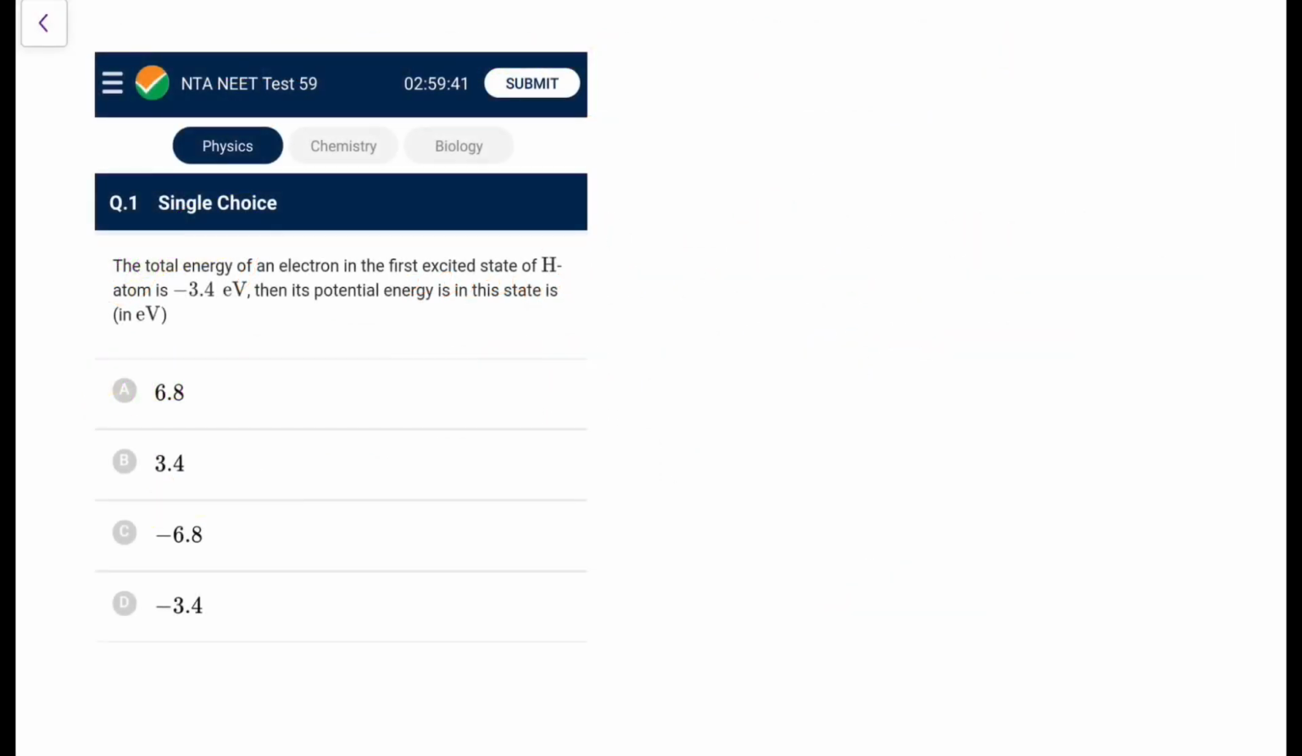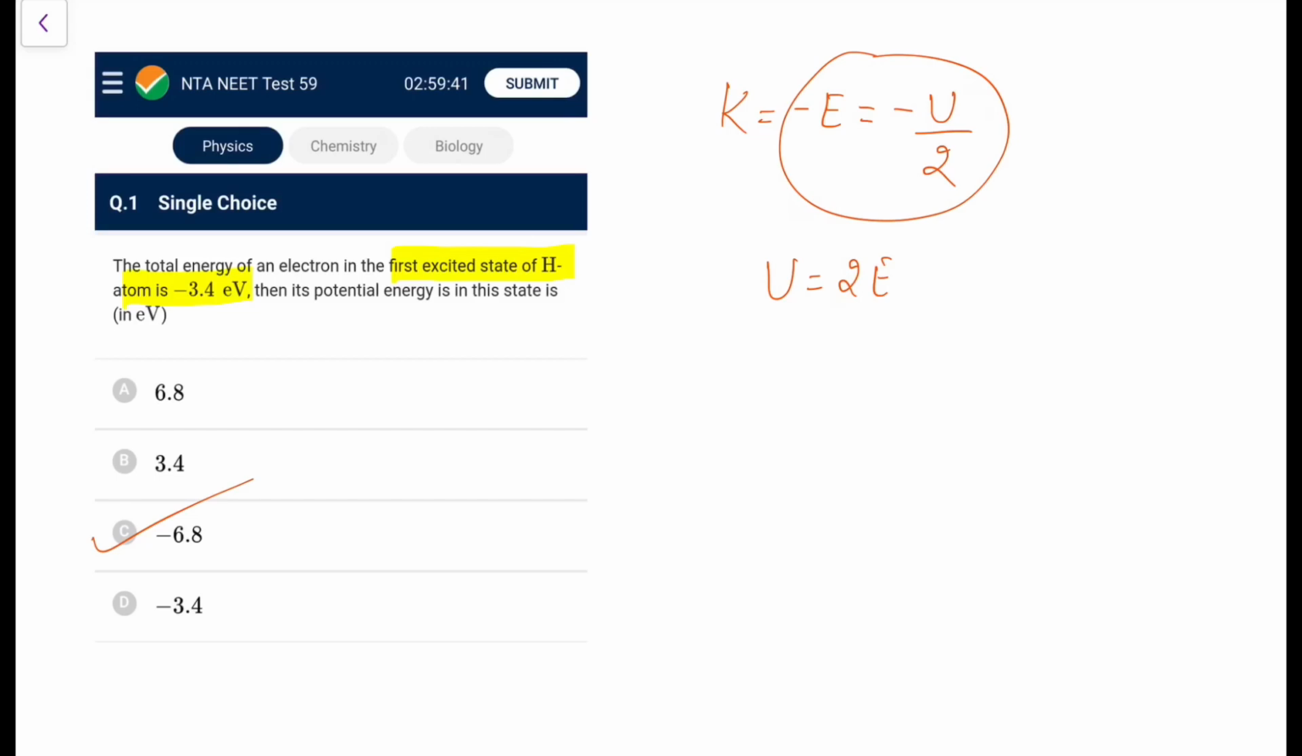See the first one. The total energy of an electron in the first excited state of a hydrogen atom is given, then its potential energy is. You know, kinetic energy is equal to the negative of total energy, which is equal to negative of U by 2. So from here, U is equal to twice of E. So if it is minus 3.4, it is minus 6.8. That's a very familiar question and an easy one for you.